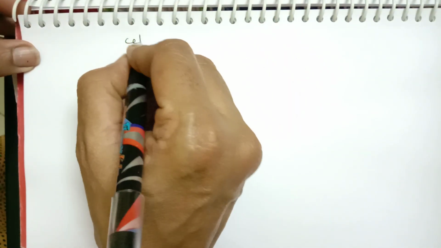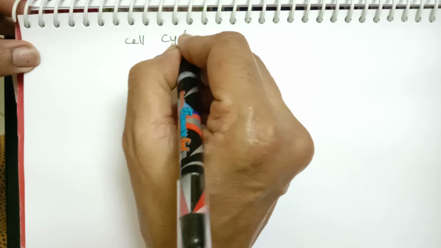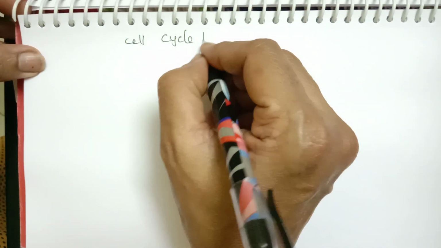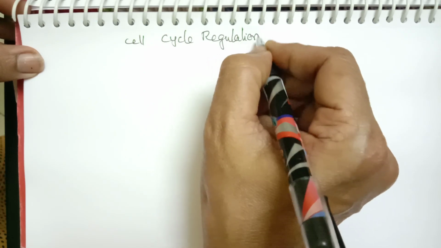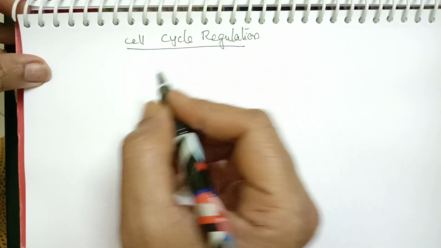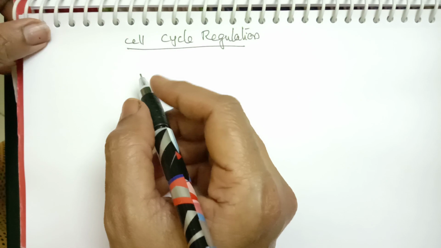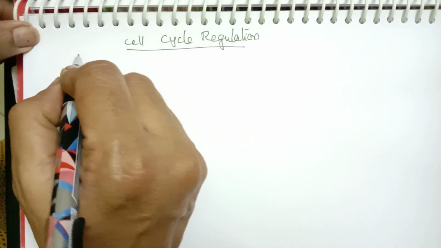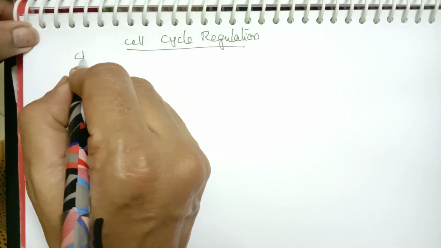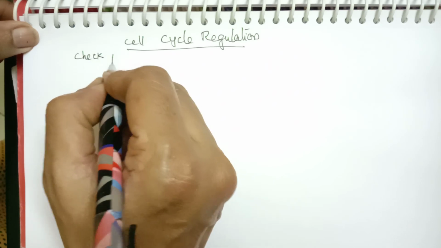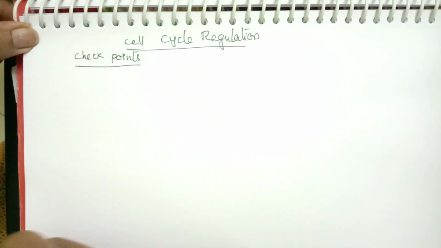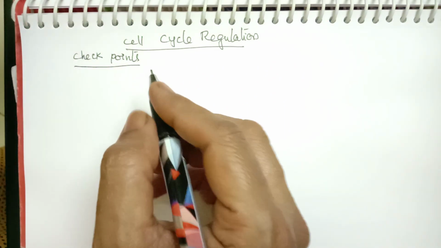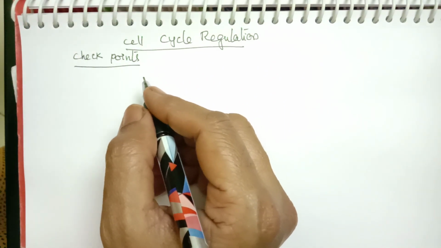How is the cell cycle regulated? These are called cell cycle regulation, and these are called cell cycle checkpoints. With the help of these checkpoints, the cell cycle is regulated.